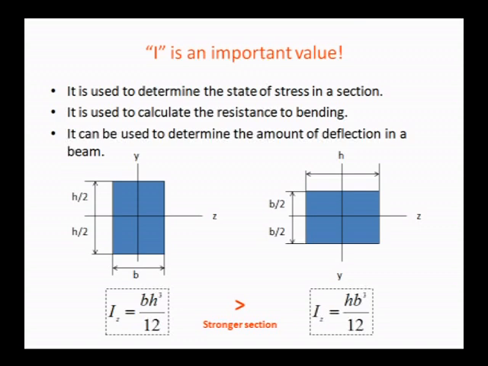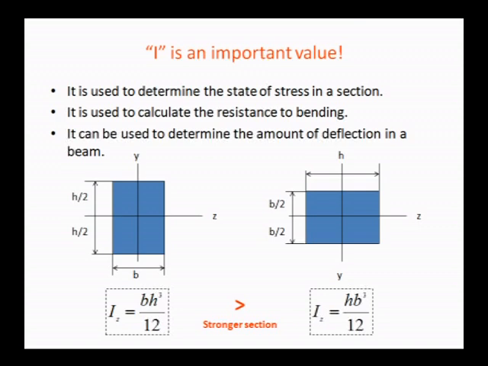If the same section is rotated, that means if you place h on the x section, you will get Iz is equal to hb cube by 12. That's why I said in the starting itself, how the section we are placing is a very important thing.